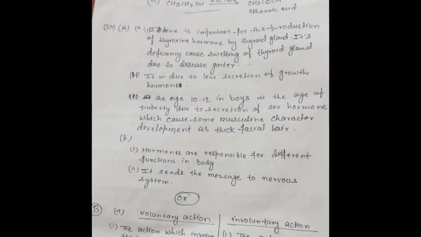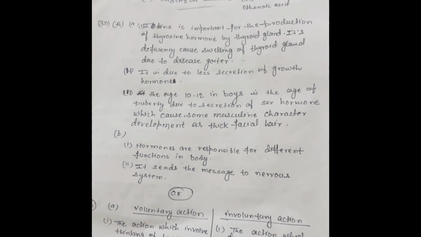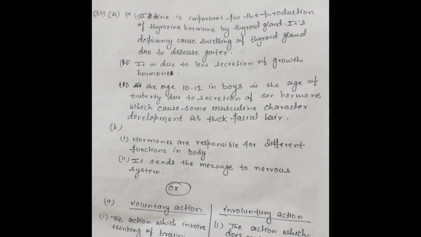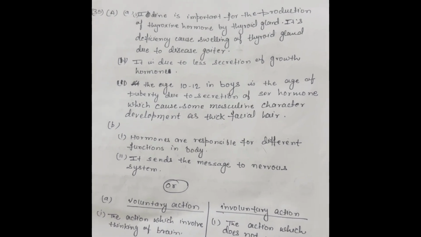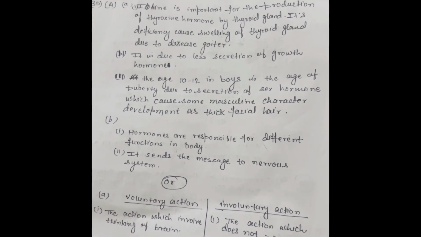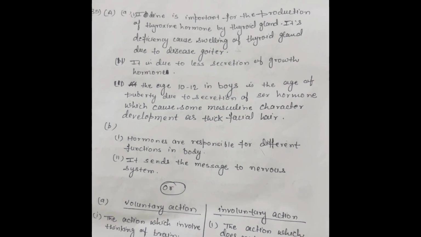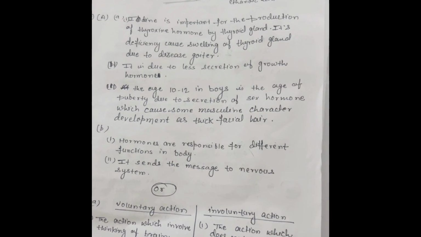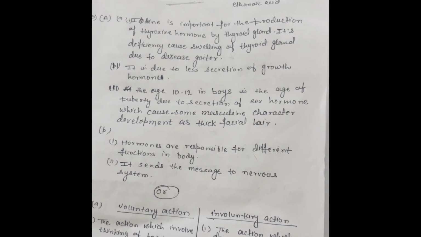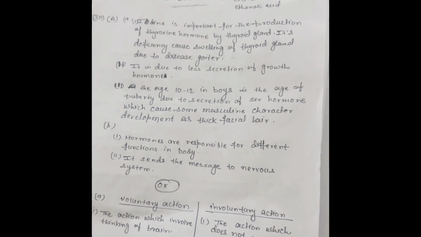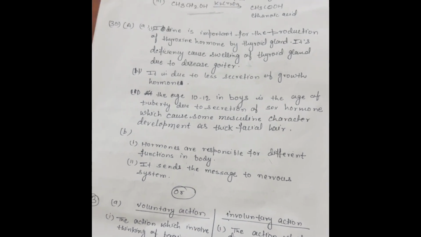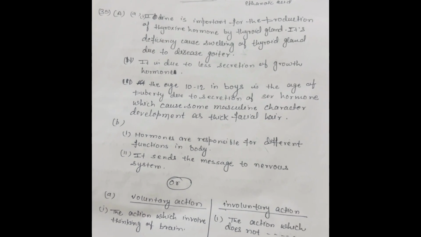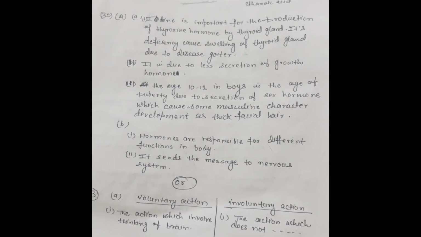The second one is, some people in the population may have very short height. Yes, due to growth hormone, due to release of less growth hormone. Third one is, thick facial hair developed in the boys at the age of puberty. It is due to the release of the sex hormones. Explain the two reasons which necessitate the need of chemical communication in multicellular organisms. These are two. Number one is the role of hormones, which regulate different functions in our body, and the second one is neurotransmitters, which are the chemical messengers in the nervous system.